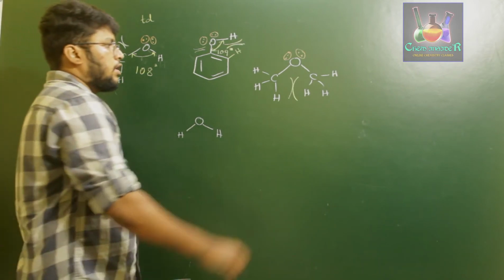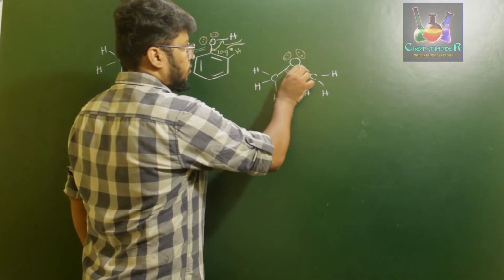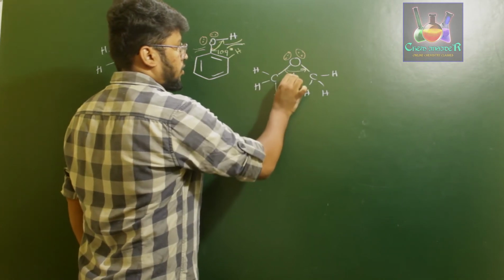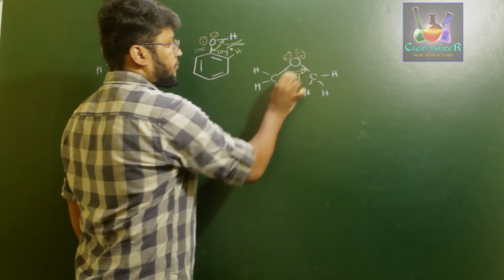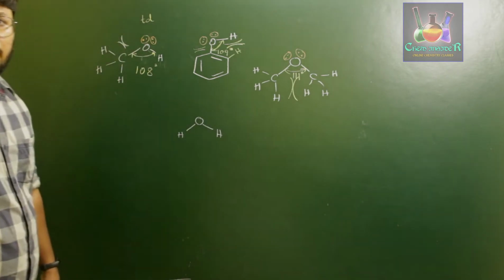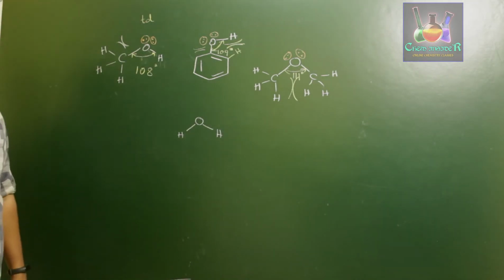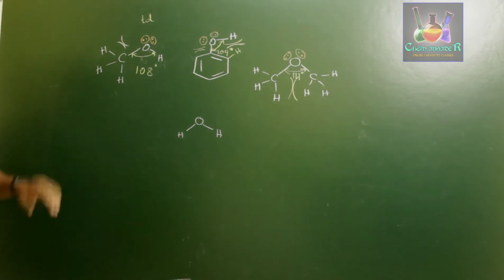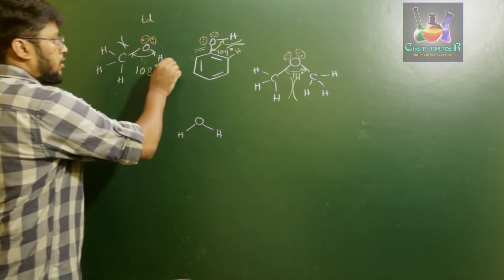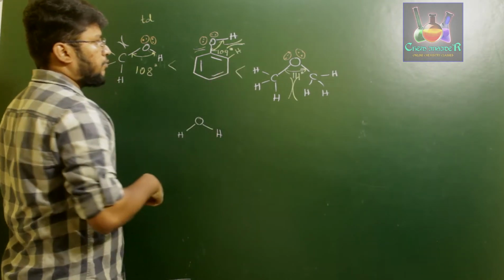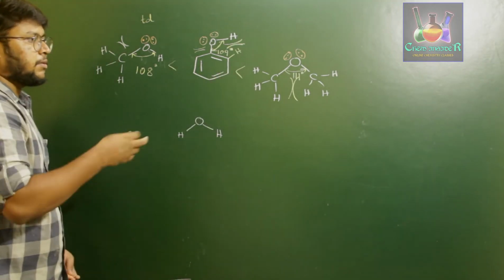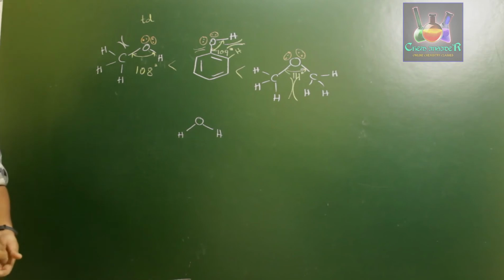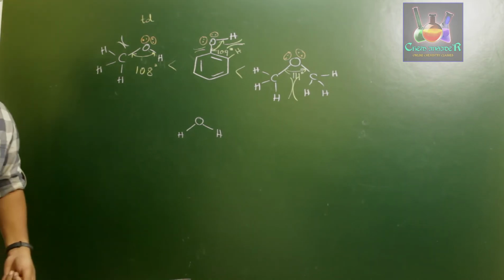So therefore, the bond angle increases when compared to the other two, and this is about 111 degrees. The bond angle of ether's carbon-oxygen bond is 111 degrees. So the bond angle is less for methanol, which is less than phenol, which is less than methoxymethane. So this is about the structure of methanol, phenol and methoxymethane.